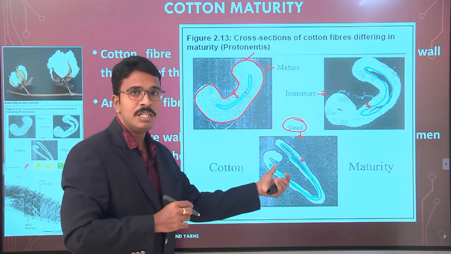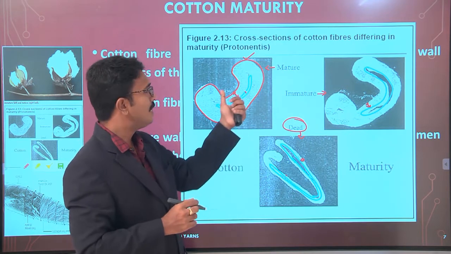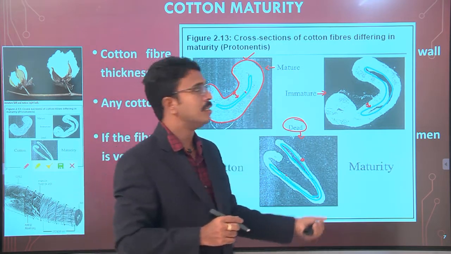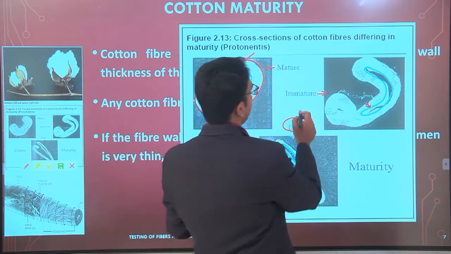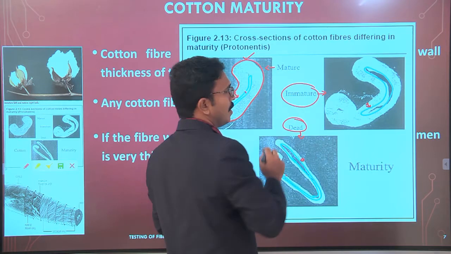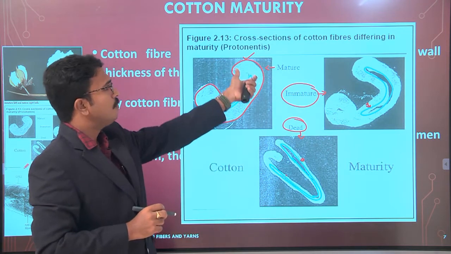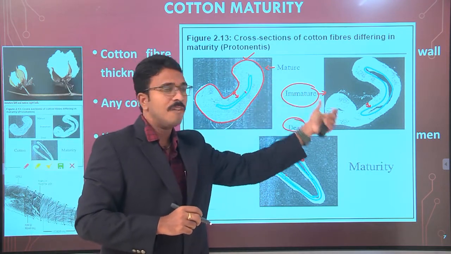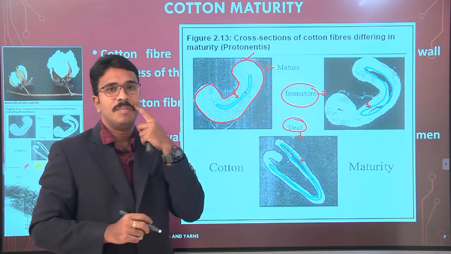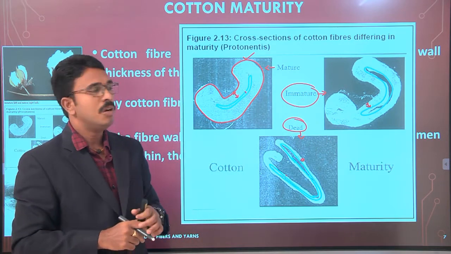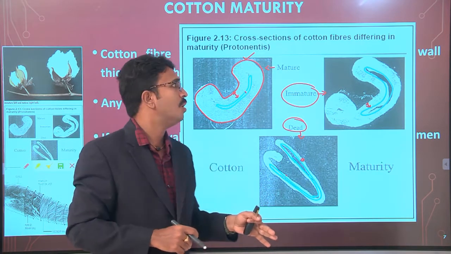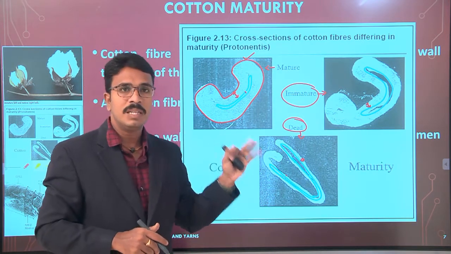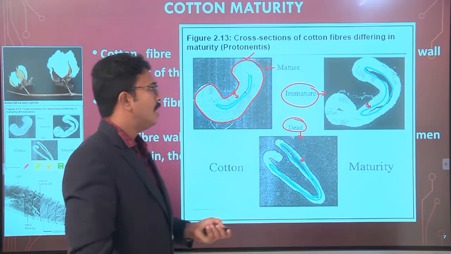And if the thickness of the cell wall is in between matured fibers and dead fibers, we can say that these fibers are half matured fibers or immature fibers. So mature fibers, immature or half matured fibers, and dead fibers. Understand? All this classification is purely based on the cell wall thickness and the thickness of the lumen.